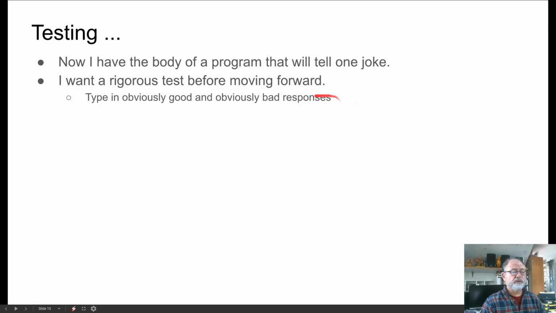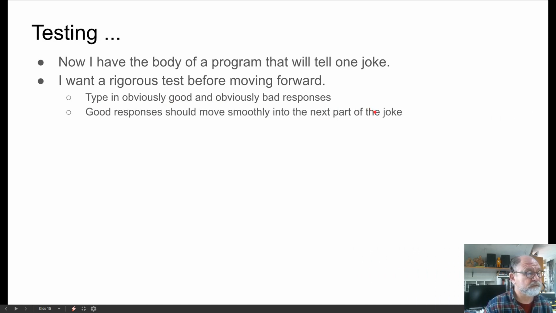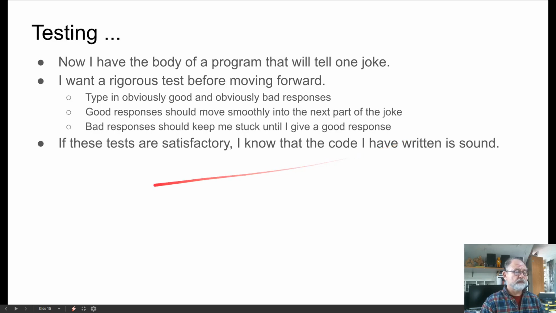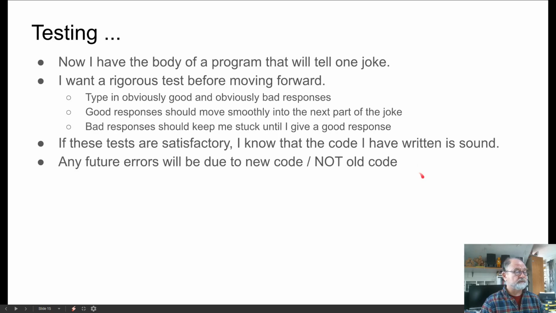So I'm going to create this body of a program, and then I'm going to run some tests where I type in obviously good and obviously bad responses. The good responses should move smoothly from one part of the joke to the next part of the joke. And the bad responses should keep me stuck until I give a good response. Then if these tests are satisfactory, I know that the code I have is sound. And more importantly, any future errors will be due to new code that I add, not old code.